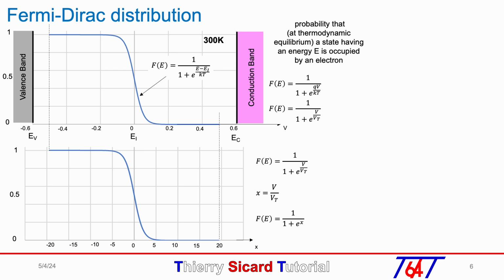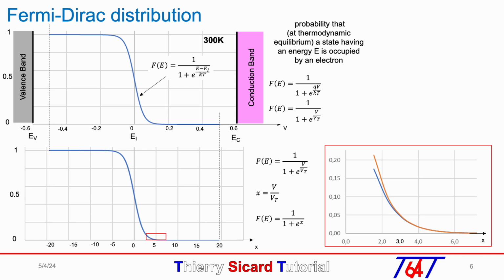Now, if we zoom in on the right rectangle, the comparison of the curves 1 over 1 plus exponential X and exponential minus X shows that when X is bigger than 3, both curves are equal. This means that in the conduction and valence band with X greater than 20, the function can be replaced by exponential minus V over Vt.